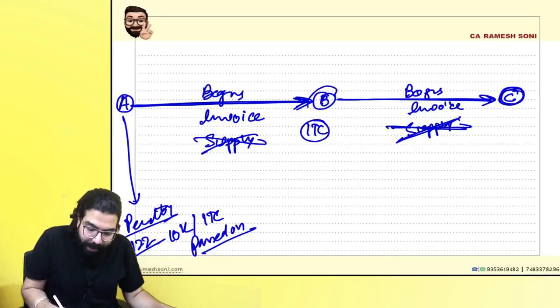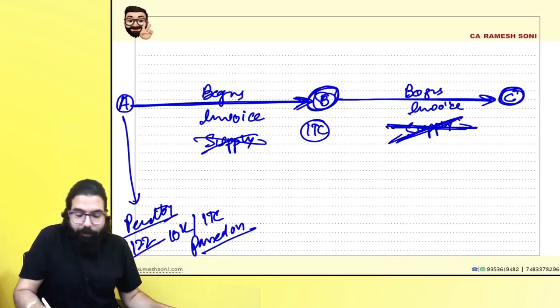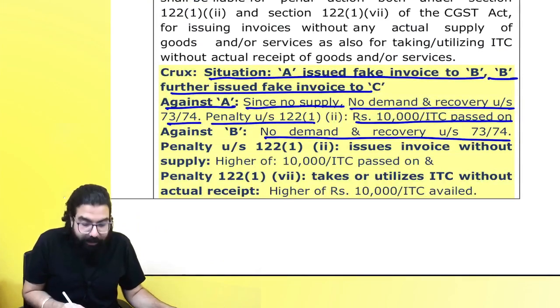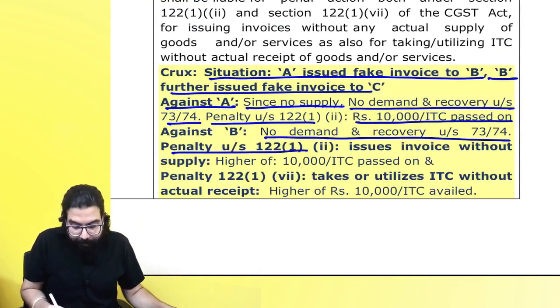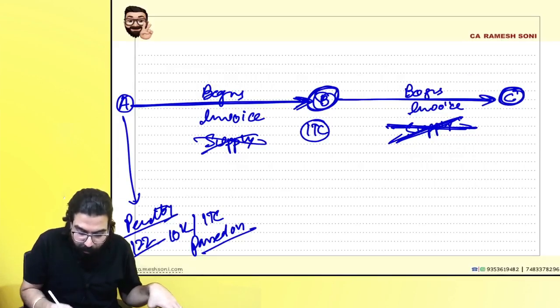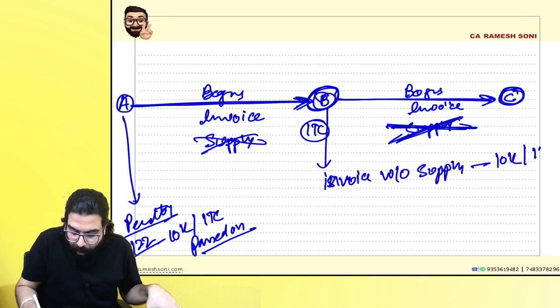Okay sir. Now B, what will happen, sir? B has also not done a supply, so 73 and 74 proceedings will not come, there is no demand and recovery under 73 and 74, but penalty will be there. He has gone ahead and issued the invoice without supply, a bogus invoice, for that 10,000 or the ITC which has been passed on, whichever is higher.